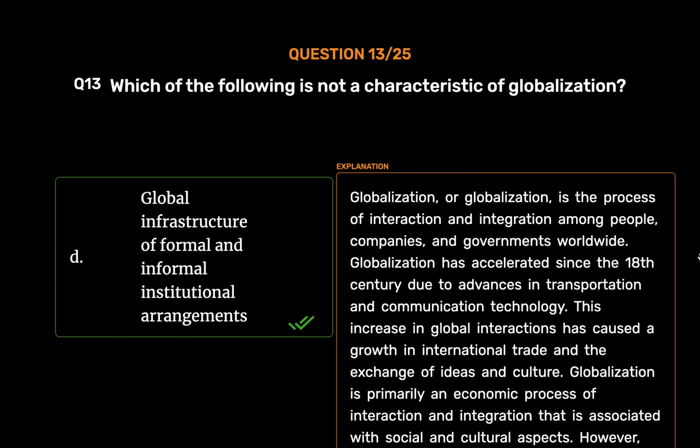This increase in global interactions has caused a growth in international trade and the exchange of ideas and culture. Globalization is primarily an economic process of interaction and integration that is associated with social and cultural aspects. However, conflicts and diplomacy are also large parts of the history of globalization and of modern globalization.